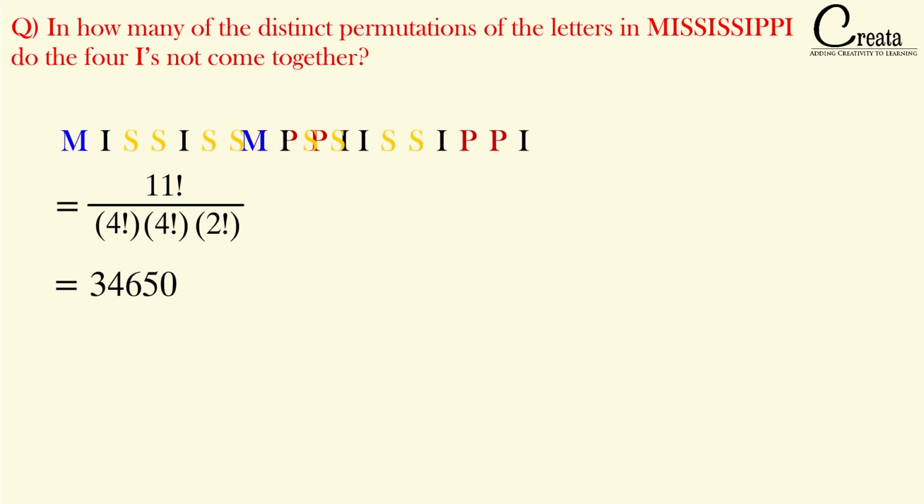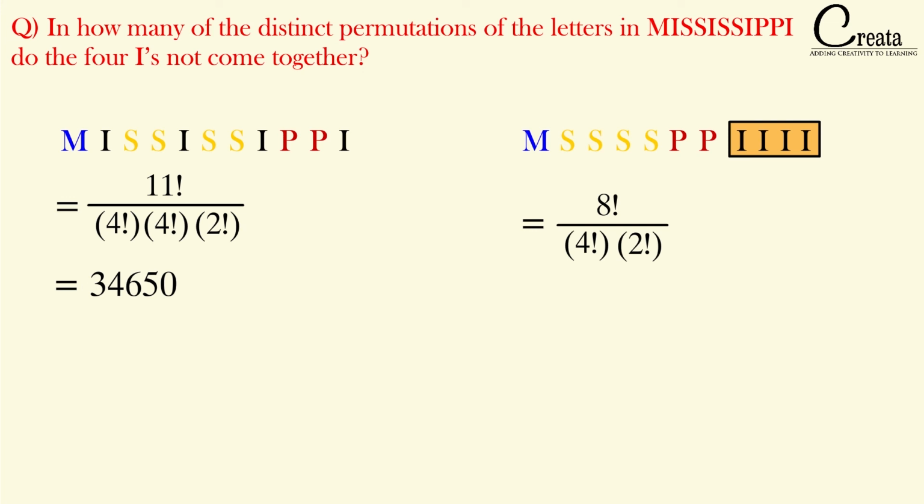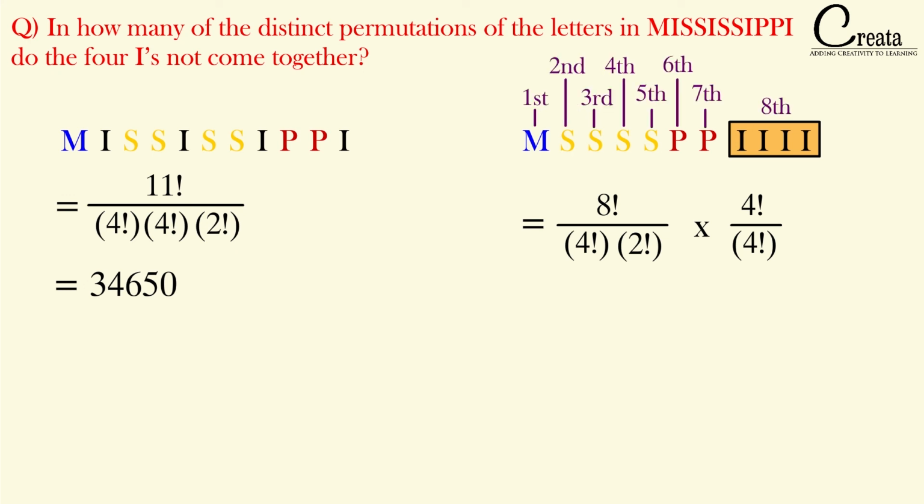Further, let's take the case when all the I's are together. That will be equal to 8 factorial upon 4 factorial into 2 factorial into 4 factorial upon 4 factorial. What we have done is we have considered all the 4 I's as one set. So we got 8 letters, and S is repeating 4 times and P is repeating 2 times.